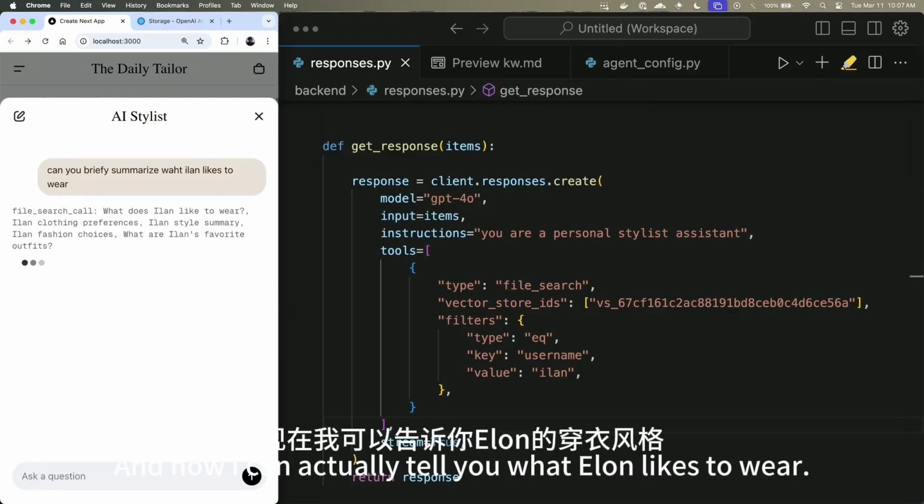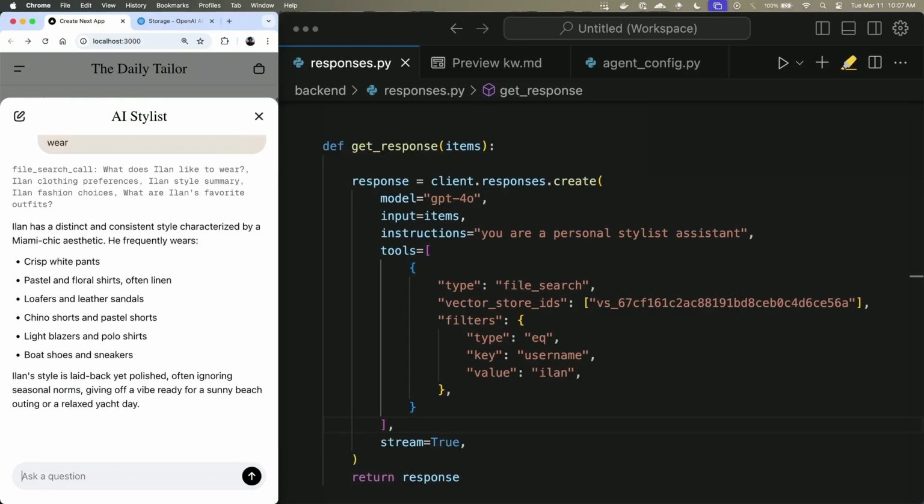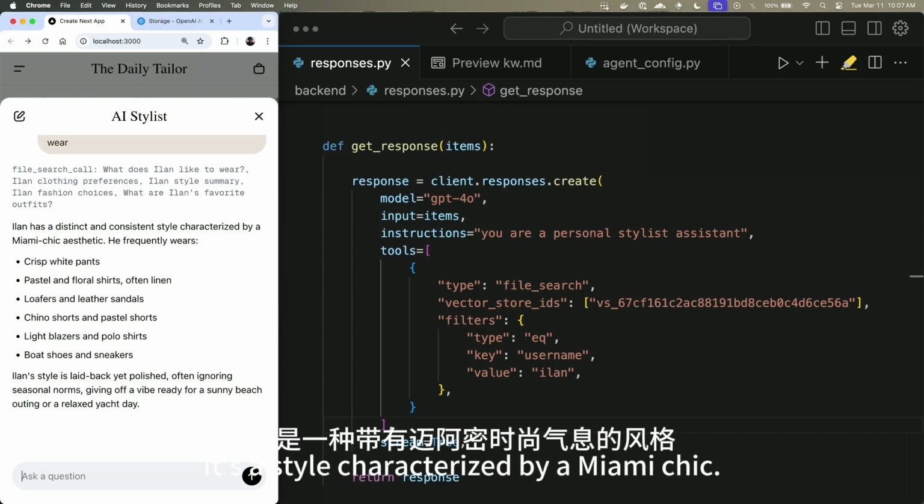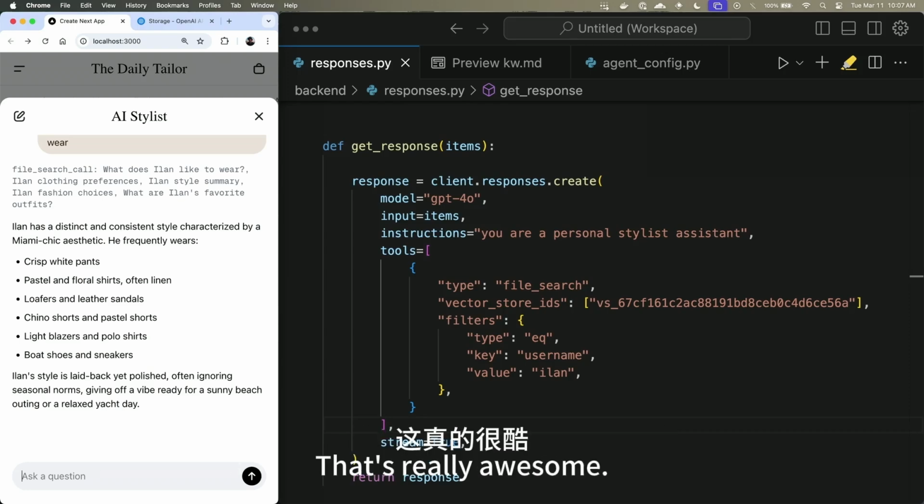And now it can actually tell you what Ilan likes to wear. Cool. So Ilan has a distinct and consistent style characterized by Miami chic. That's really awesome.